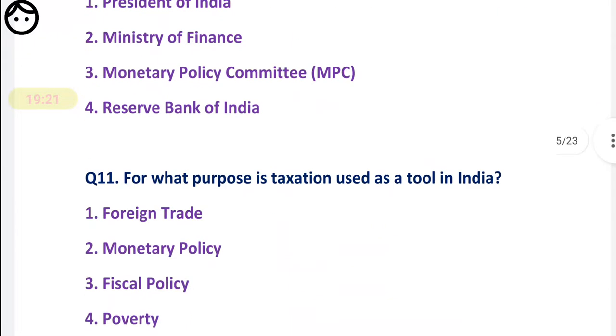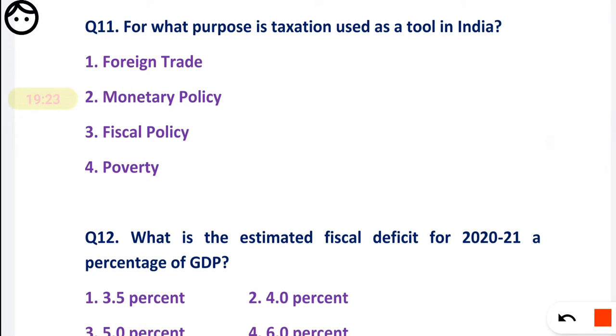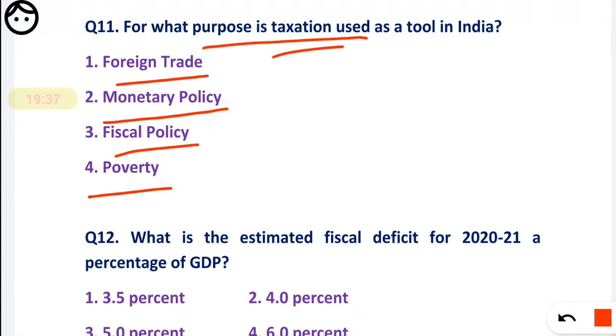Okay, next question. For what purpose is taxation used as a tool in India? First option, foreign trade, monetary policy, fiscal policy, poverty. So friends, see here, taxation is used in the fiscal policy.